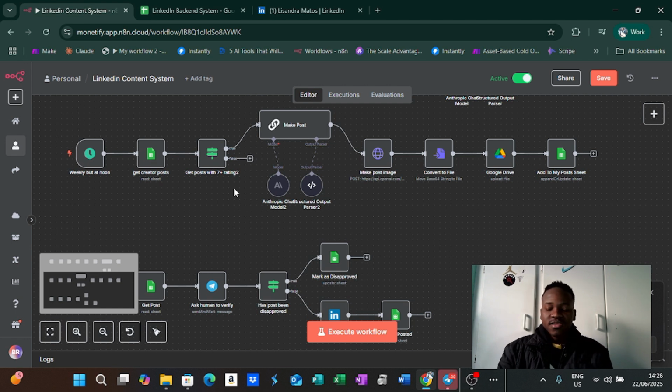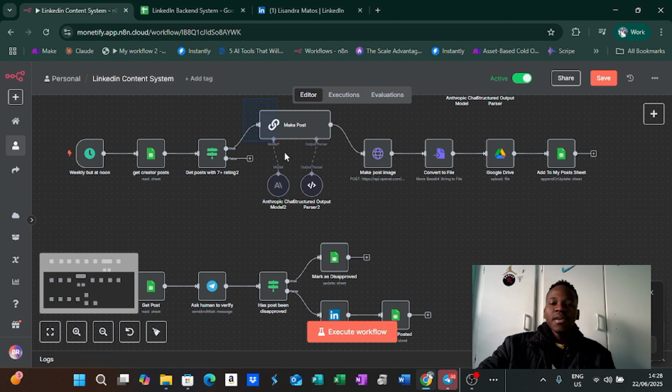Nothing less. 7+ would be okay, relevant. So anything 6 or below, to me, would basically tell me that it's not that relevant to my personal brand. So I should be focusing on those that I know I can template from, those I know would bring value to my audience as much as possible.